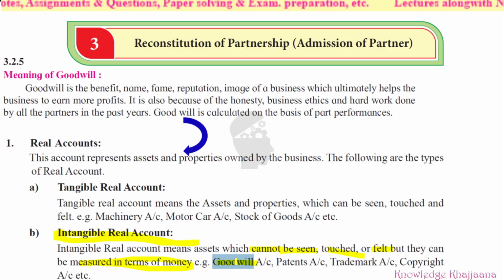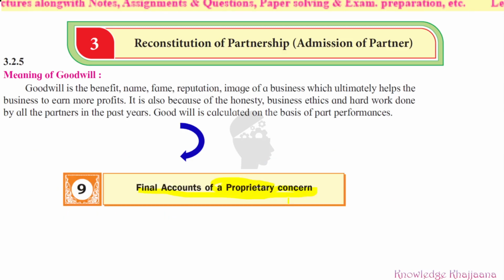See, apart from that, we have solved the problems of goodwill in lesson number 9, that is final accounts of a proprietary concern. You had learned proprietary concern, proprietary business, in standard 11, and with reference to that lesson, you have solved the problems which are based on goodwill. This was all relating to your standard 11. So I hope your concept of goodwill is very well clear.